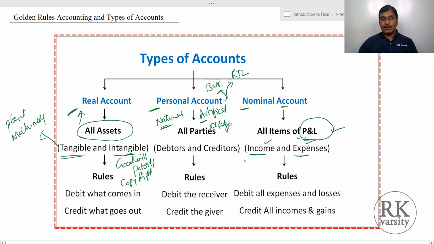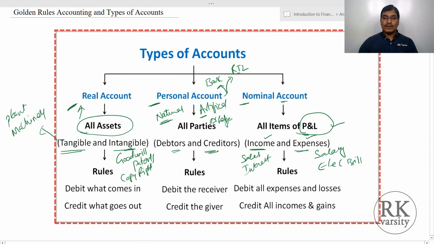Income: let us say you made a sale. From sales you receive revenue, that is an income. Or you earned interest, so this is an income. On the other side, expenses: you pay salary, this is an expense. You paid an electricity bill, this is an expense. And in personal accounts, you have debtors and creditors.